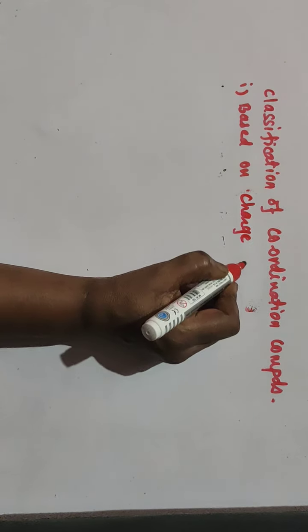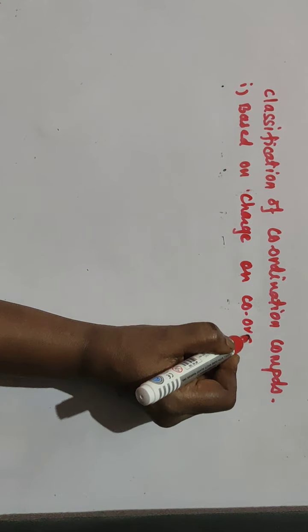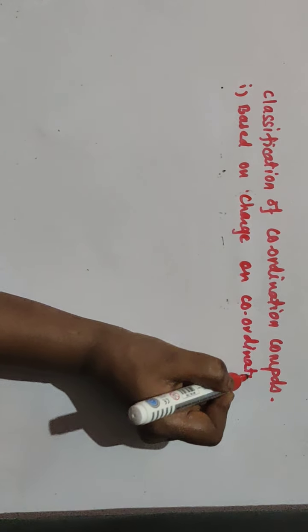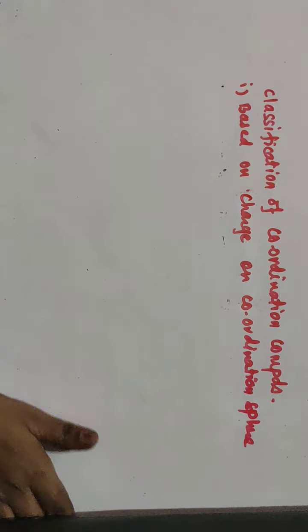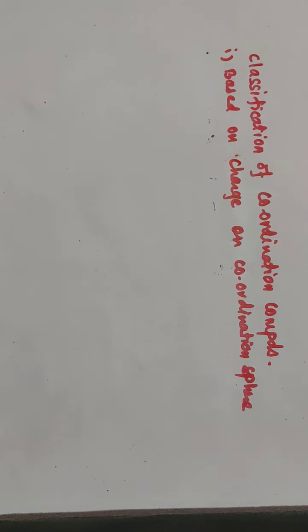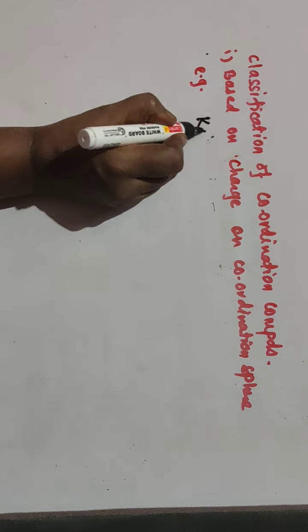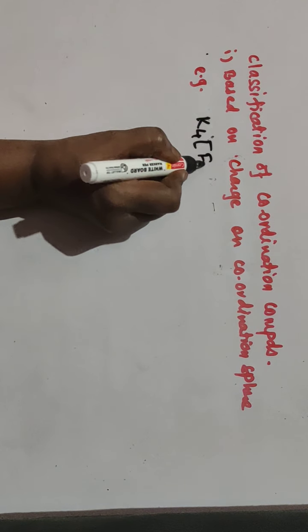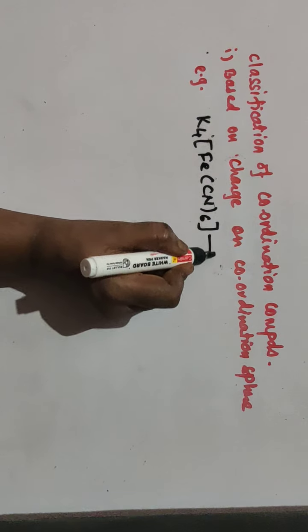We'll take the same example, K4[Fe(CN)6].